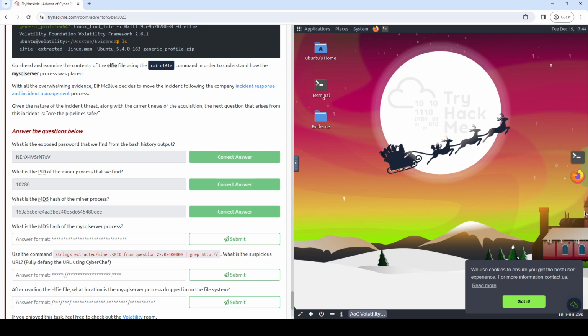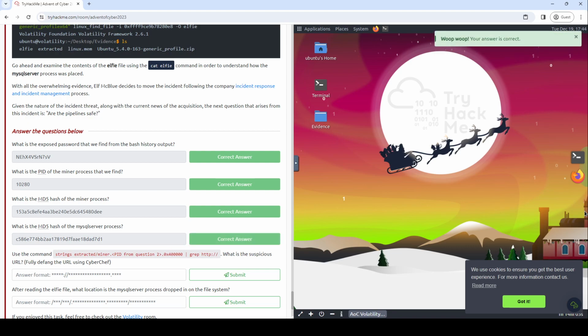What is the MD5 hash of the MSQL server process? We have that too. We noted that down. It's another one we have to have the screen reader spell out for us. There we go. It is 5 8 6 E 7 7 4 D B 2 A 1 7 8 1 9 D 7 F A E 1 8 D A D 7 D 1. There you go. There's your 32 characters. We press enter to submit that, and it's the correct answer.